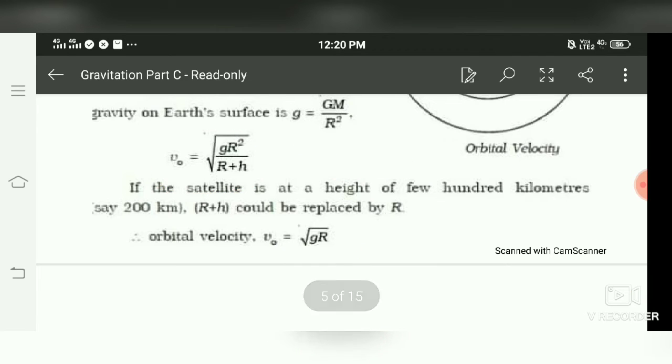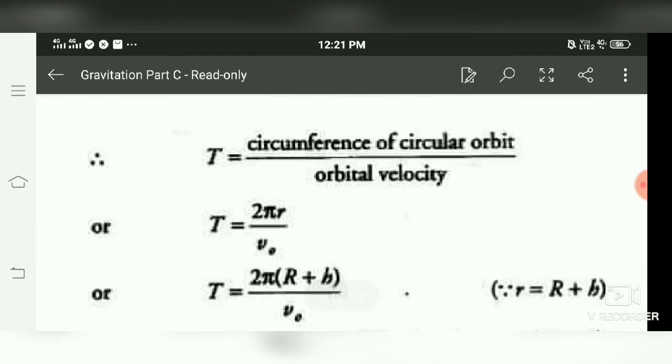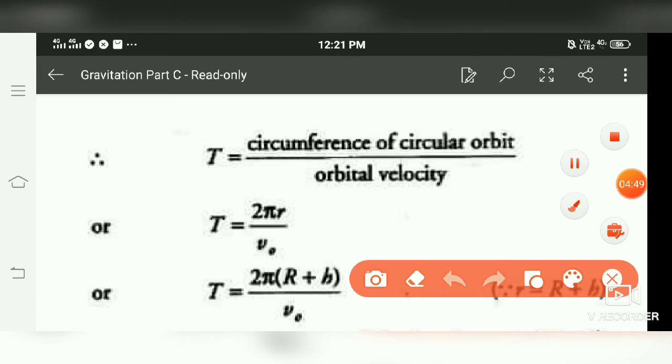This is the orbital velocity. Now next is the time it takes to complete one revolution around the Earth in an orbit, that is called the time period. So to calculate the time period, we know that it is the circumference of the orbit divided by the orbital velocity, because speed or velocity is equal to distance upon time taken.